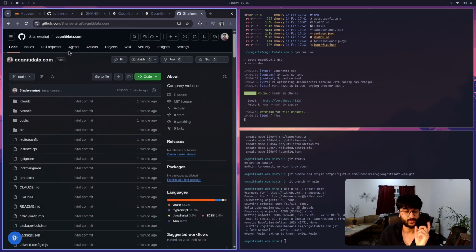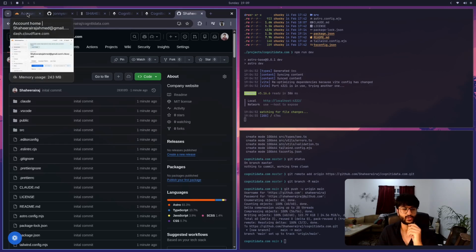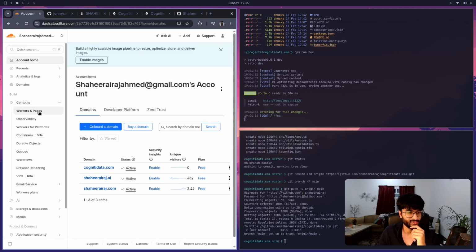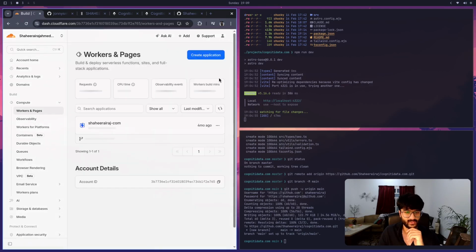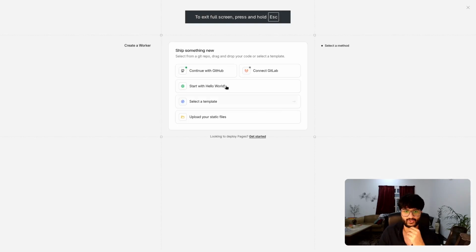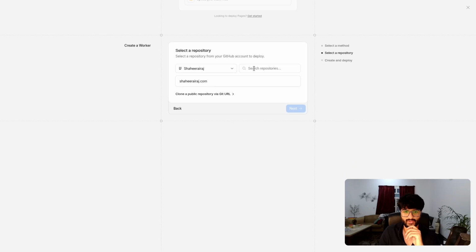All we need to do is go back to Cloudflare and actually host it, right? Cloudflare is where this website is going to be hosted. To do that on Cloudflare, you'll have to go into compute, workers, and messages, and then we will create a new project. Let me just make this full screen. So create an application, continue with GitHub, Shahir Raj. So search repos. So we're going to search for cognitive data.